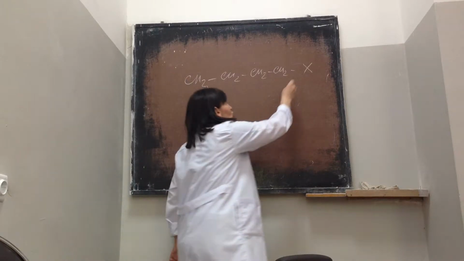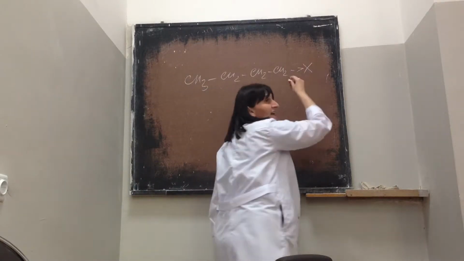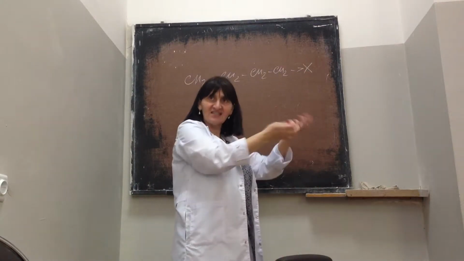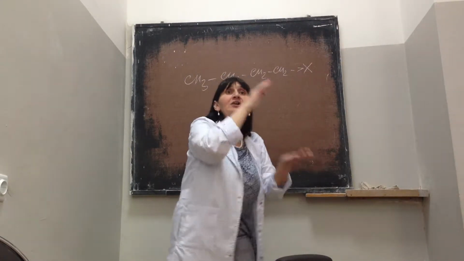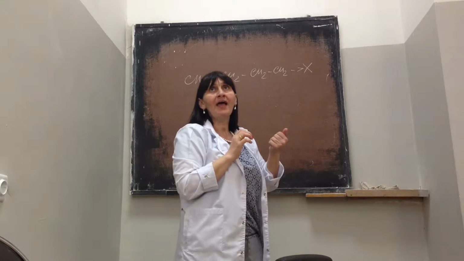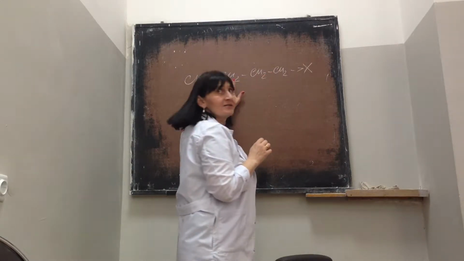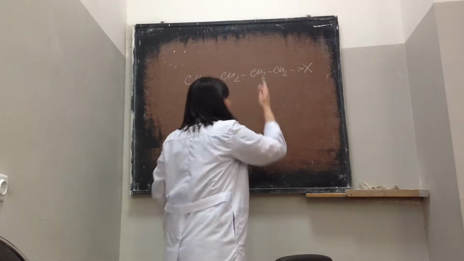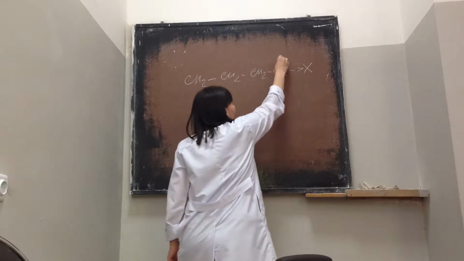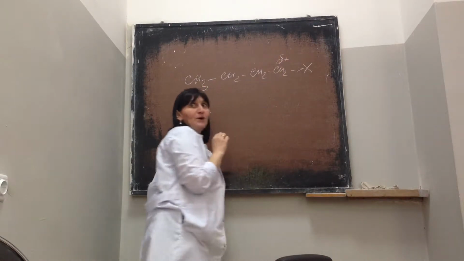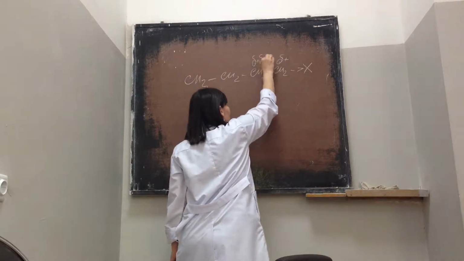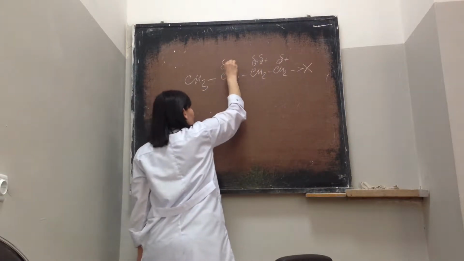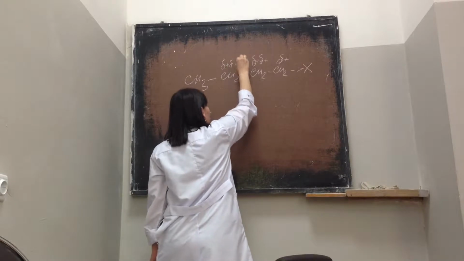So that means that this group decreases electron density on these carbons. Here you have the most positive charge, here you have less positive charge, and here you have much less positive charge.